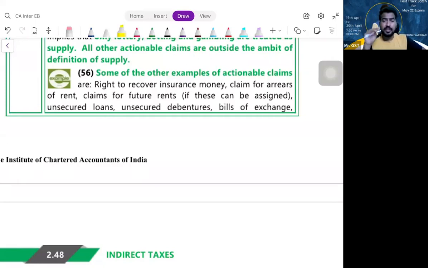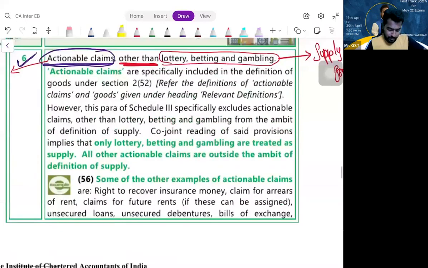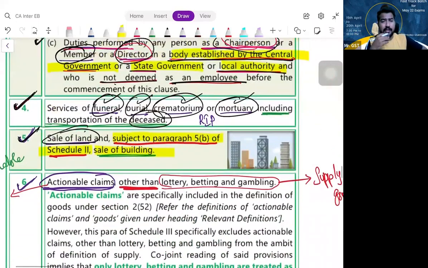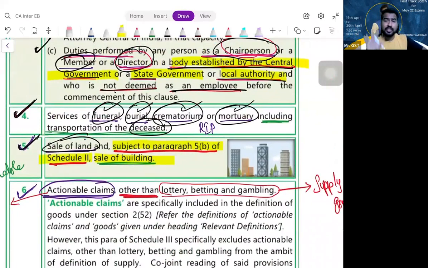Union territory. Next, entry number 4: funeral services, meaning funeral, crematorium, mortuary service. Number 5: sale of land, and subject to paragraph 5B of Schedule 2, sale of building also.